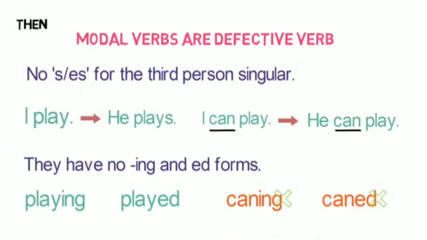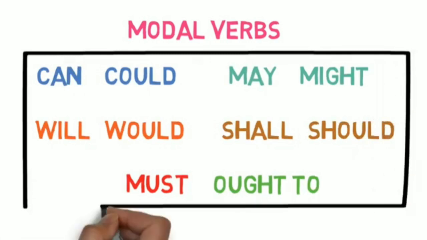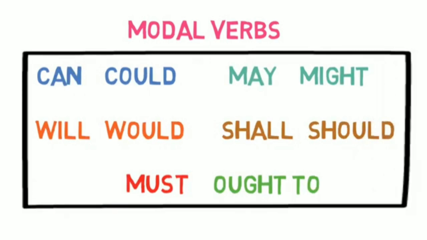Then we learned why they are called defective verbs. Because of 2 reasons. 1. They don't use S or ES forms in third person singular. And second, they have no ing and ed forms. Then we looked into the 10 modal verbs: can, could, may, might, will, would, shall, should, must and ought to.